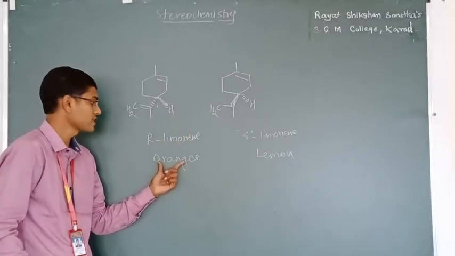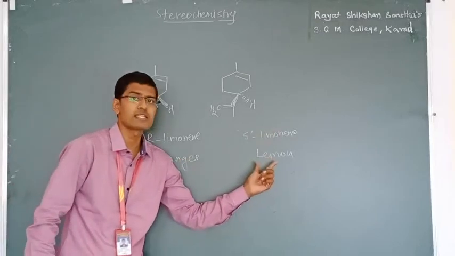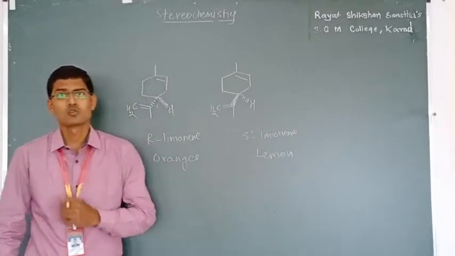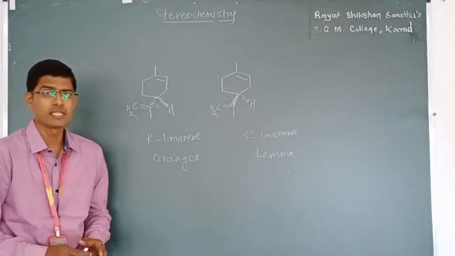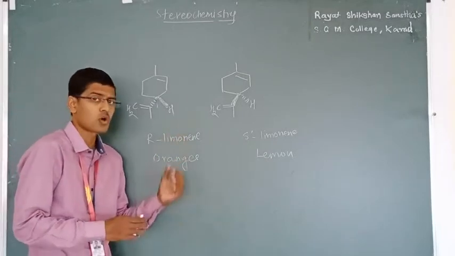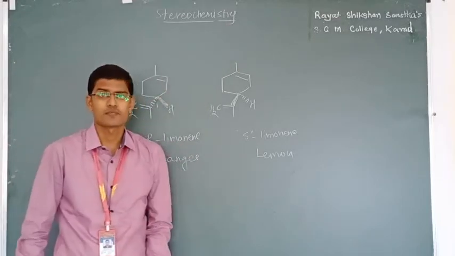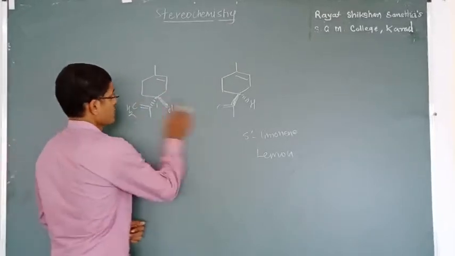R-limonene is found in oranges, and this molecule is found in lemon. Color changes, taste changes. So we have to study the arrangement of atoms and groups in space, which is called stereochemistry. Now another example is thalidomide.